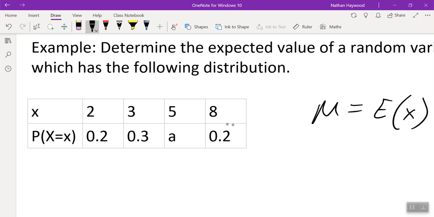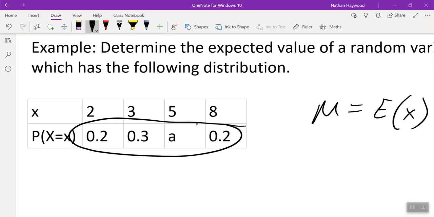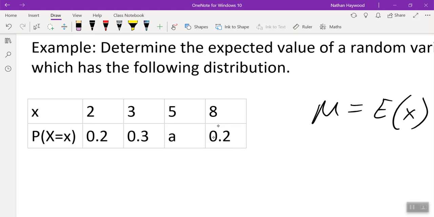If we add all of the probabilities together, they have to add to 1. Why do they have to add to 1? Because you can't have more than 100% probability. The probability is between 0 and 1. So the total likelihood is 1.